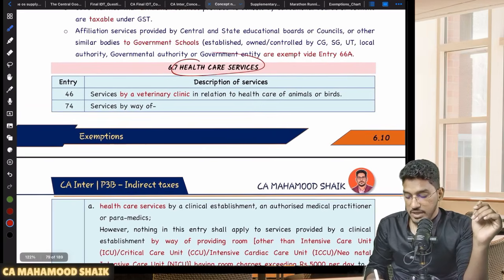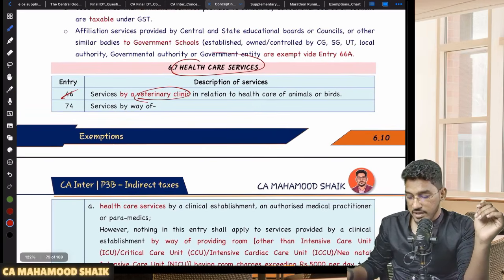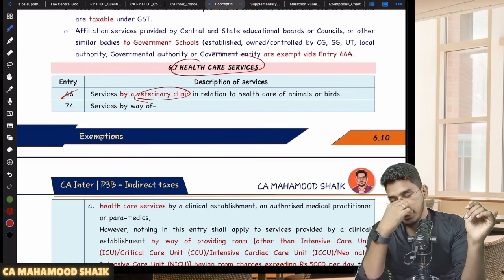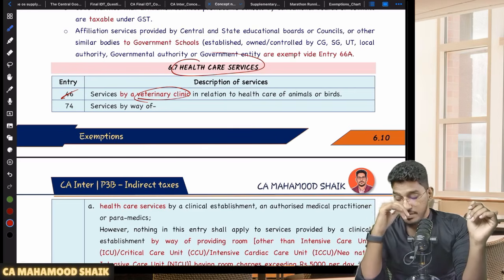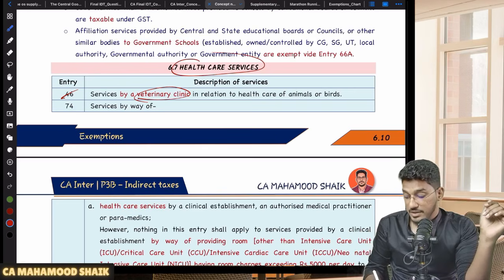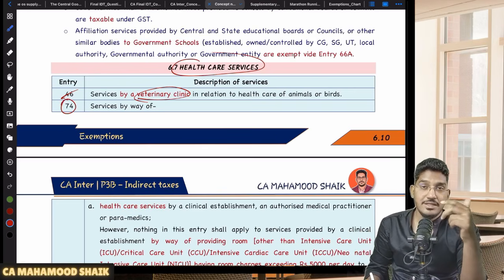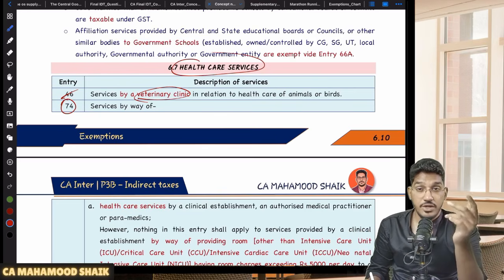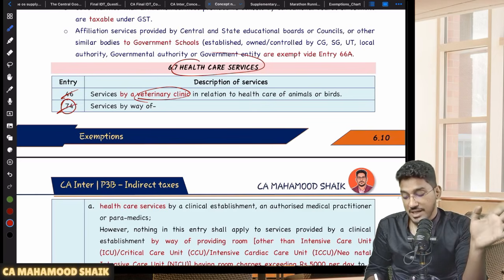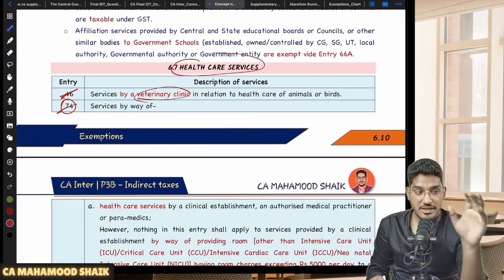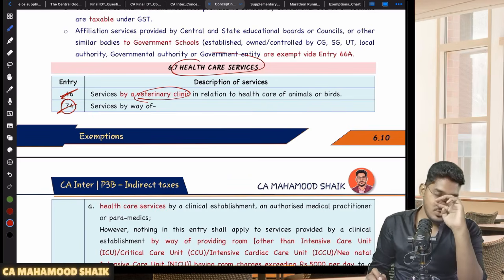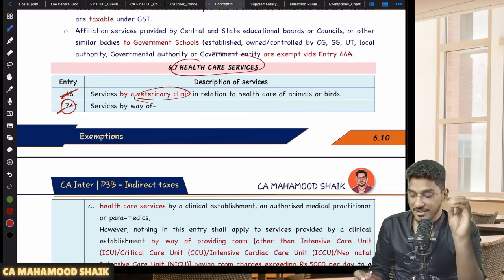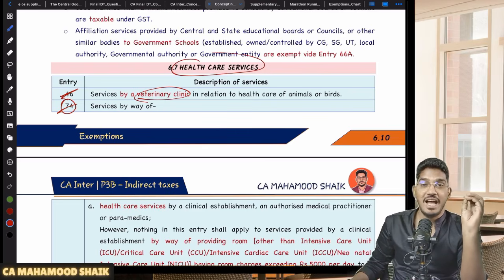First, if you see here, services by a veterinary clinic in relation to healthcare of animals and birds. See the priority of the government here. The government is exempting even healthcare services provided to human beings also, but they are telling it in entry number 74. But well in advance, in entry number 46, first they are having concern for the animals. So, services provided by veterinary clinics in relation to healthcare of animals or birds, exempted.